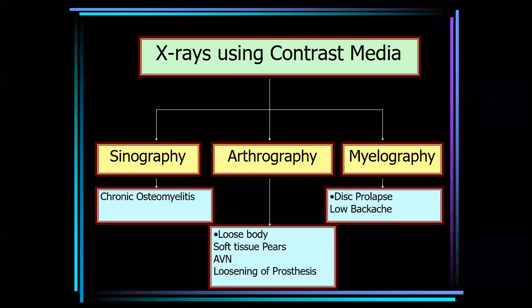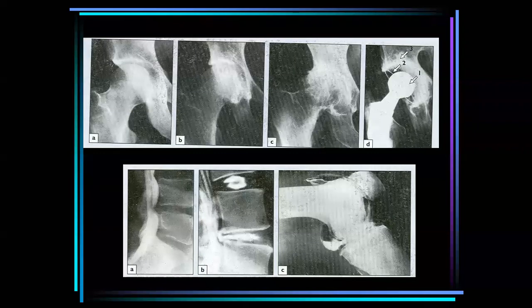So X-rays using contrast media, sinography, arthrography, myelography, all these are radiological investigations in orthopedics. In case of the hip joint, you can see the joint space and observe the femoral head cartilage. You can observe the density is increased in the femoral head and the joint space is narrowing. You can see the joint space totally narrowed and the femoral head totally collapsed,